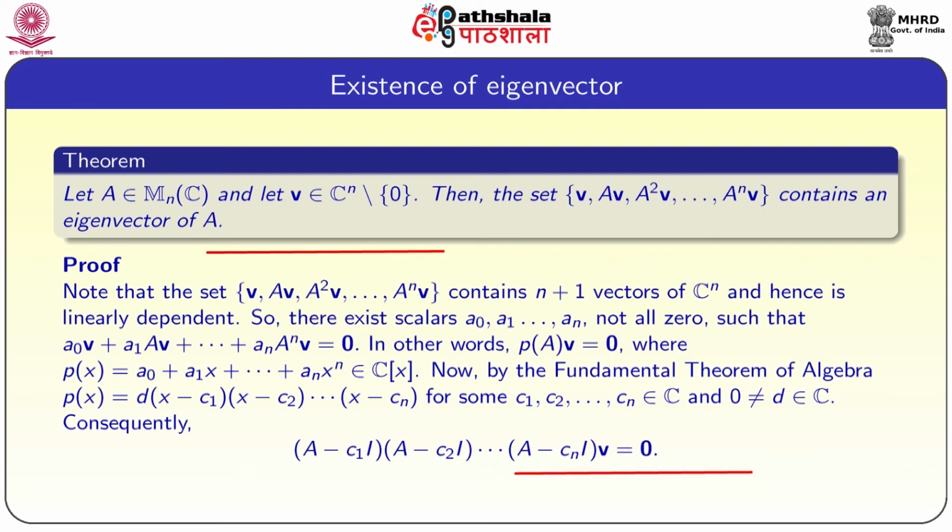So, every polynomial completely splits in C. So, p of x is written as d into x minus c1 into x minus c2 and so on x minus cn, for some c1, c2 up to cn belonging to C, and 0 not equal to d belonging to C. Consequently, A minus c1 into I times A minus c2 into I and so on times A minus cn into I into v is equal to 0.